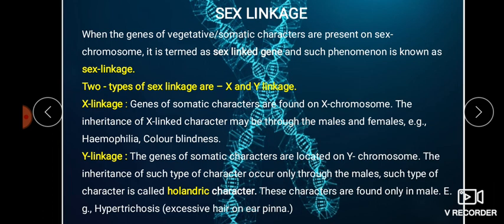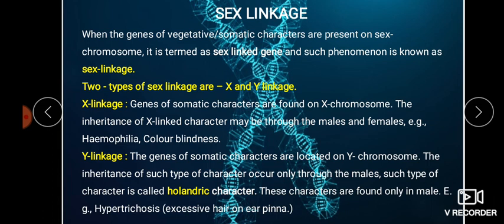When genes of vegetative or somatic characters are present on a sex chromosome, they are called sex linked genes. Normally, the sexual characters are present on the sex chromosome, but besides that, some genes responsible for vegetative characters, also known as somatic characters, can be seen on the sex chromosome. Such genes are called sex linked genes, and that phenomenon is called sex linkage.